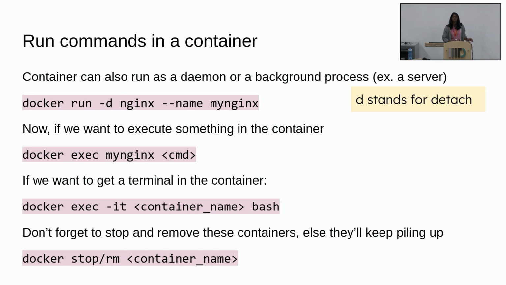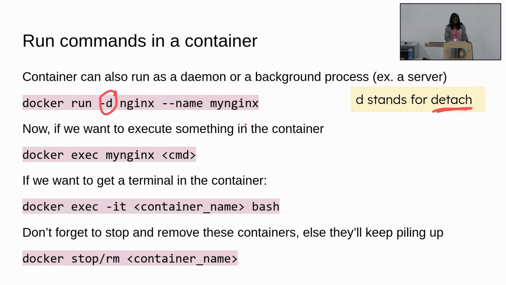When you ran the Nginx container, you would have seen that it occupied your terminal because it was running in the foreground. You can also run the container as a daemon or in the background, and for that you use the -d flag. -d doesn't stand for daemon, it actually stands for detach. That means it will run in the background, you gain control of the terminal again, and you don't have to care about its logs actively.